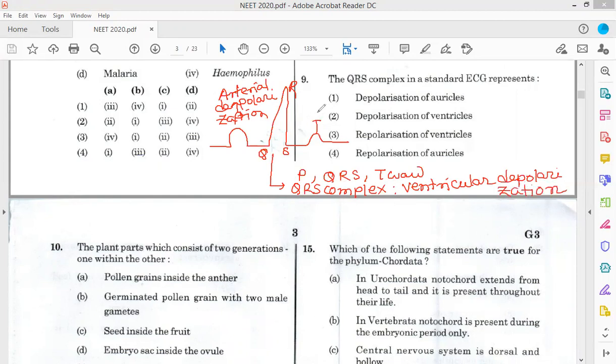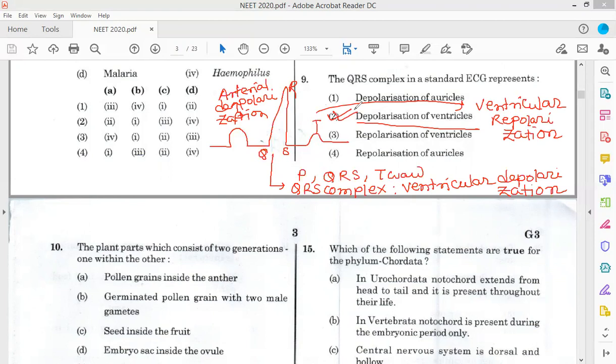And the T wave is the ventricular repolarization. So the answer is that the QRS complex in a standard ECG represents depolarization of the ventricles. So option 2 is the correct answer.